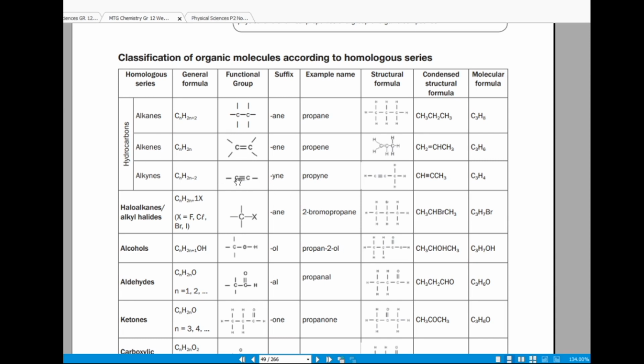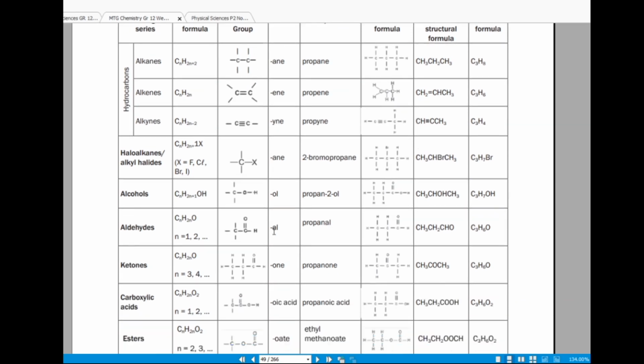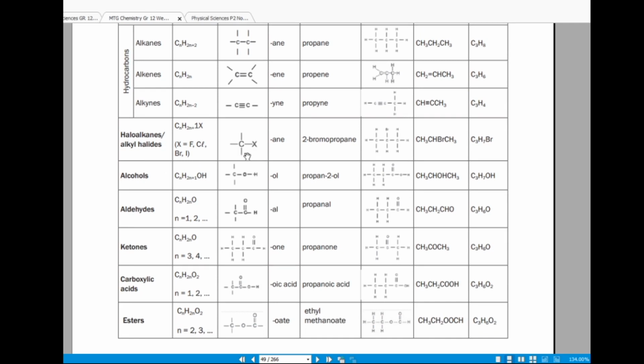If I only see single bonds, I'll be able to say, okay, this is an alkane. If there are carbon atoms and hydrogen atoms and no double or triple bond, then this is an alkane, right? If I see a halogen, which is bromine, chlorine, or iodine, I'll be able to say, okay, this belongs to the haloalkanes, right? So that's what a functional group is. It enables you to identify that this compound belongs to a certain homologous series, right?